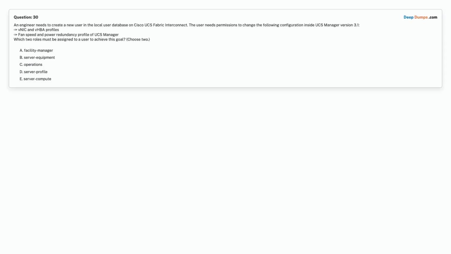Which two roles must be assigned to a user to achieve this goal? Choose 2. Option A. Facility Manager. Option B. Server Equipment. Option C. Operations. Option D. Server Profile. Option E. Server Compute.